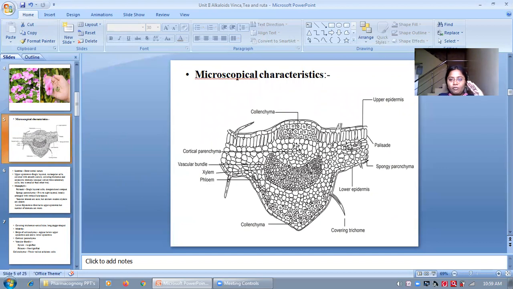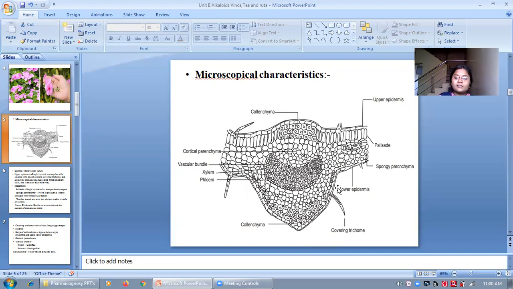The microscopy of the Vinca leaf shows a dorsiventral nature. Dorsiventral means the upper and lower surfaces have similar characteristics. Isobilateral means the upper and lower epidermis are not similar. Vinca has similar characteristics, so it is dorsiventral.